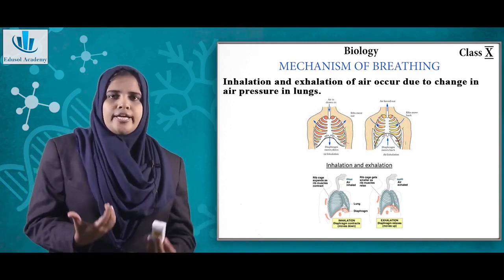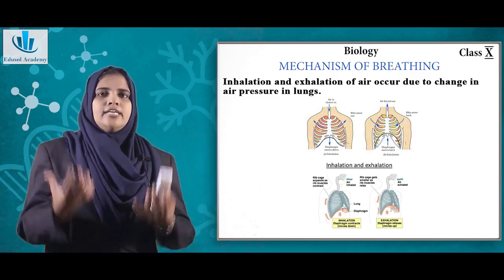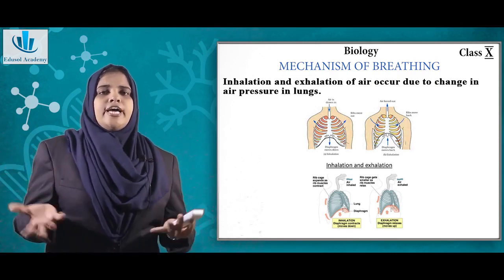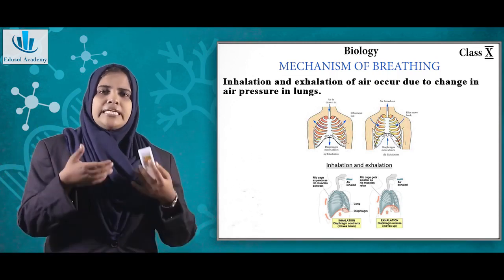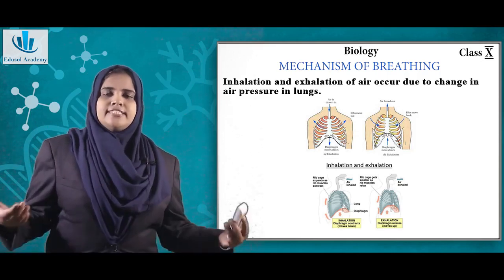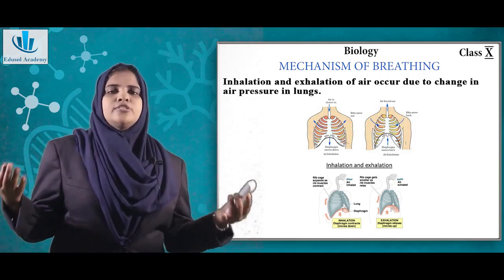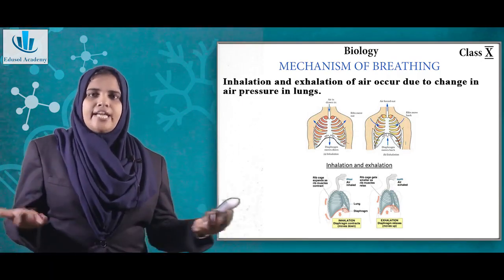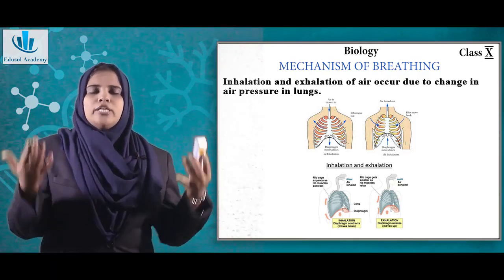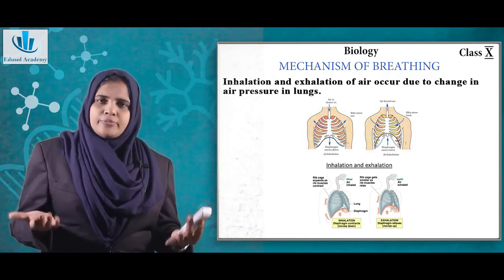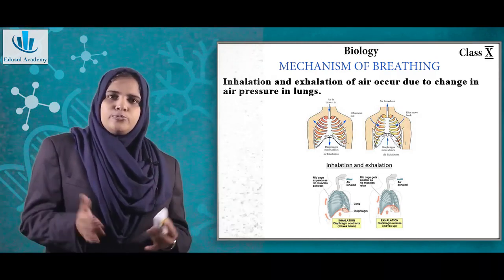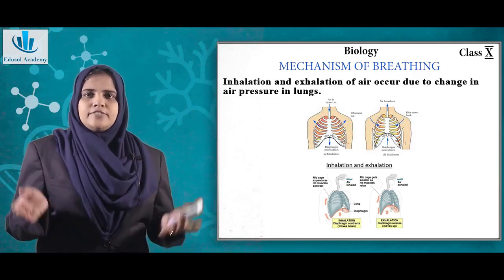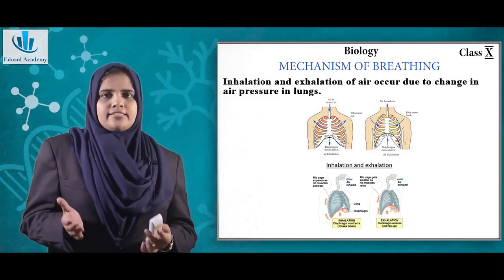When you take in air, the lungs expand and your ribs are lifted, and the diaphragm comes down or flattens. This is what happens when you take in air. When you exhale or give out air, all this comes back to normal. The diaphragm comes back to the original dome shape, and your ribs and other muscles involved also relax.